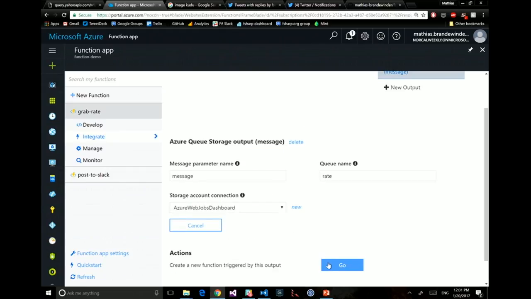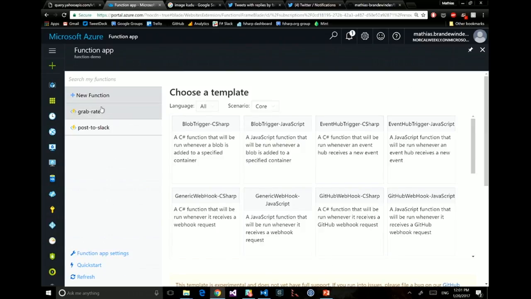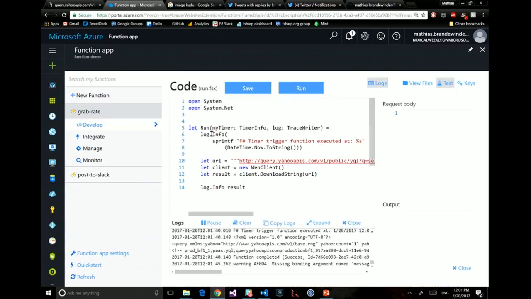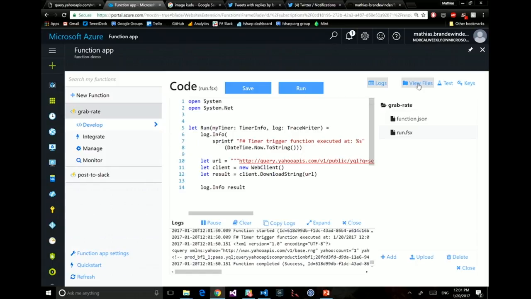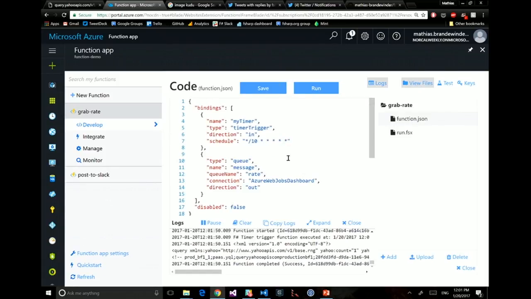And so now, let's do that. If I go to grab rate and look at the files, I should see that I now have two bindings. I still have my timer, and I have a new binding, which is of type queue. The name of the variable I'm going to use is message. The queue name is rate, and it's an out binding. So I have in, I have out. Now the only thing I have left to do is push messages to that queue from my code.